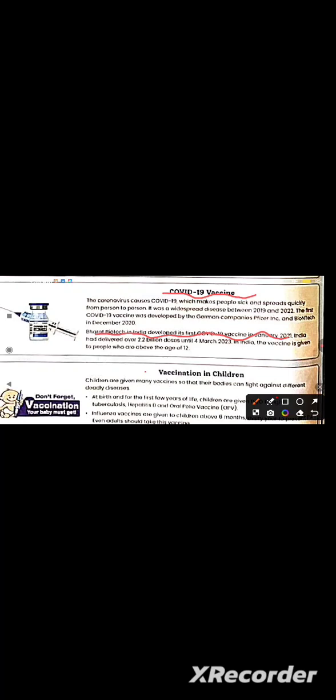In India, the vaccine is given to people who are above the age of 12 years. People who are more than 12 years of age should be given these vaccines. So by this we have saved our world and our country with the help of these vaccines against COVID-19.